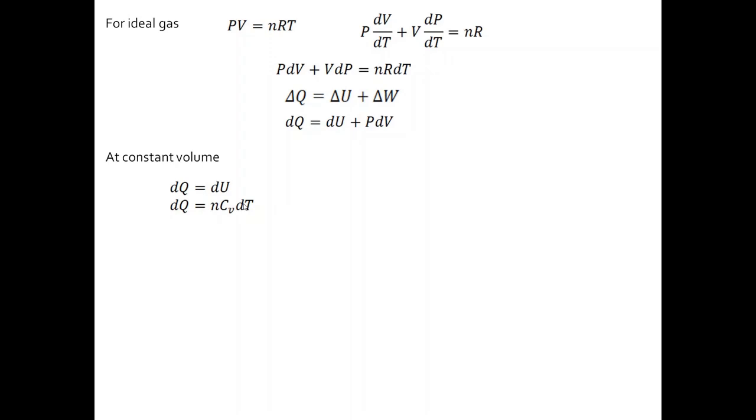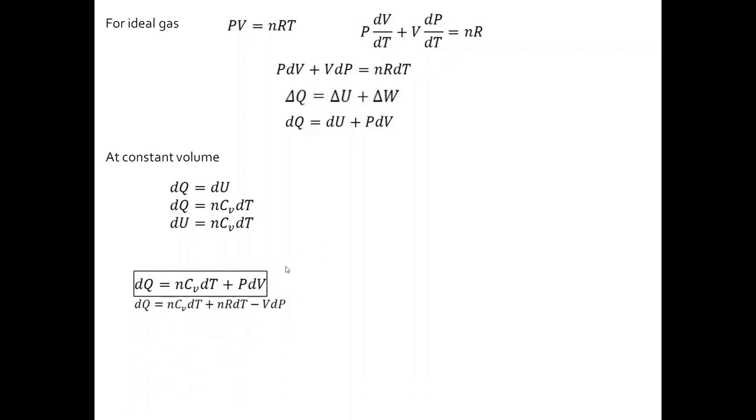So we have introduced Cv is equal to 1 by n into dQ by dT. So dQ is equal to n into Cv into dT. Now since dQ equal to dU, you get that dU equal to nCv dT. Now if we use this result and put it back into this equation, we get a very important result, that is dQ equal to n into Cv into dT plus P dV. So this is the first important equation which you get.